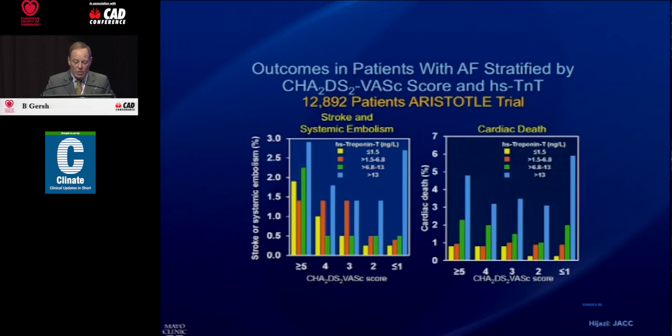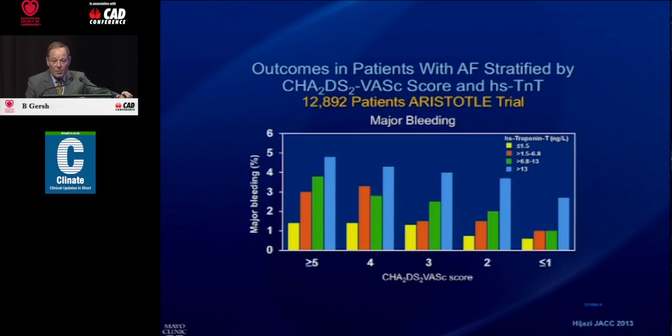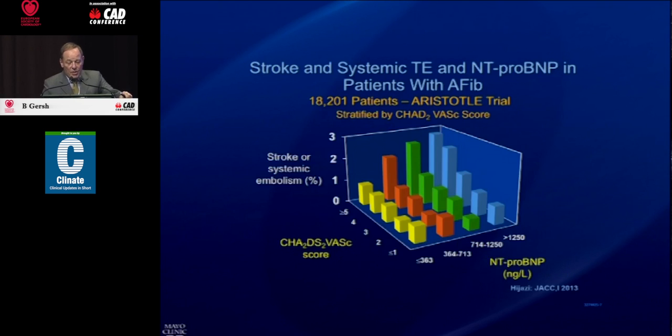Lars Valentin. And what I want you to look at, to the right of each slide in blue, is the highest quartile of high sensitivity troponin T, and here is the CHA2DS2-VASc score on this axis. So if you take a CHA2DS2-VASc of 1 or less, stroke and systemic embolism and cardiac death, the CHA2DS2-VASc score is completely overpowered by high sensitivity troponin, a much more powerful predictor, and also a predictor of major bleeding.